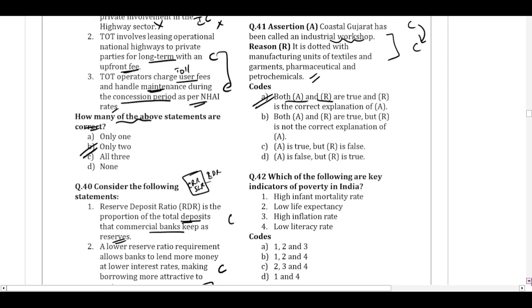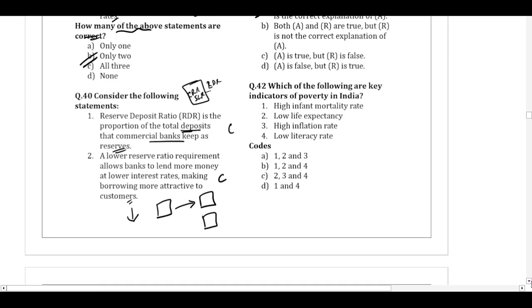Now moving on to question number 42. Which of the following are key indicators of poverty in India? The question is asking us which among the following will show the indication of poverty in India. High infant mortality rate. If more infants are dying at the very infancy, it does show poverty, right?